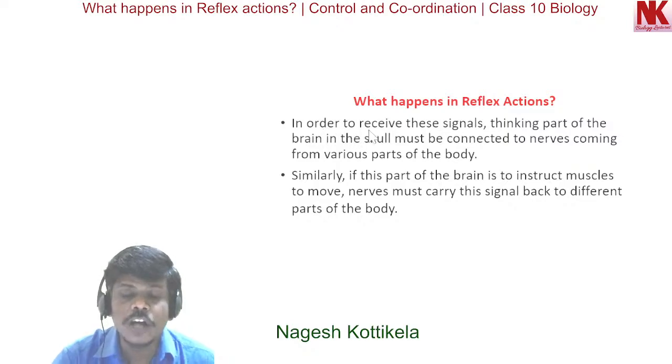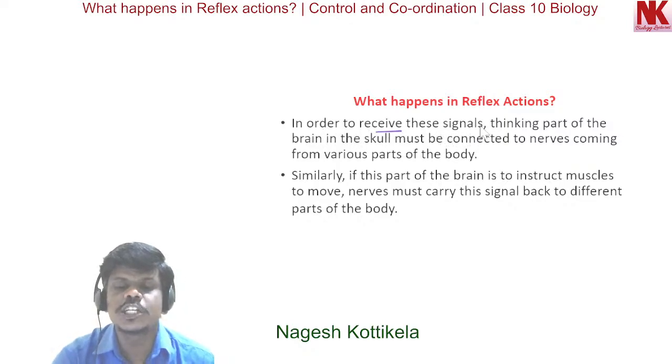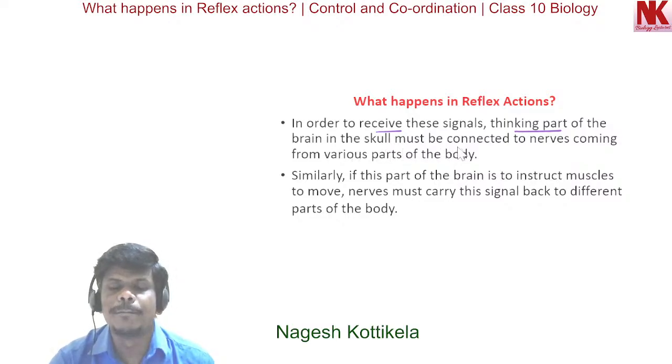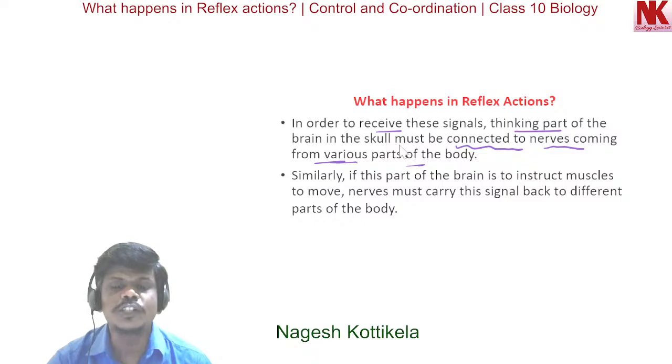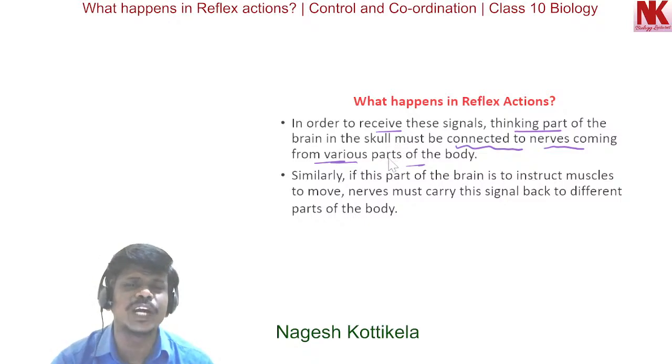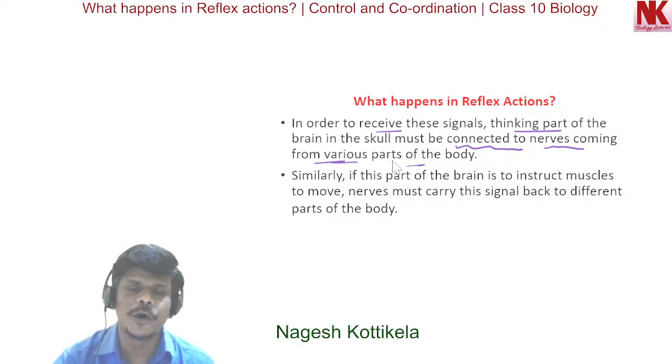In order to receive the signals, the thinking part of the brain in the skull must be connected to nerves coming from various parts of the body. Obviously, this thinking tissue must be connected with each and every part in the body.